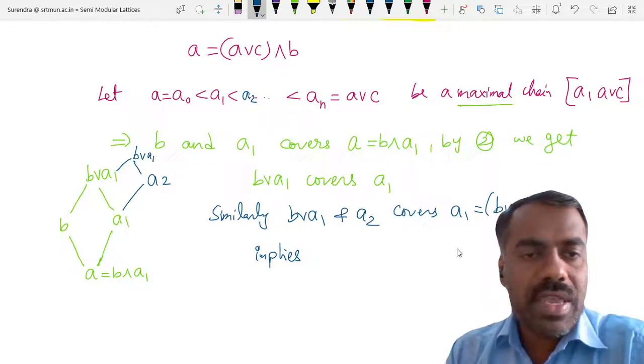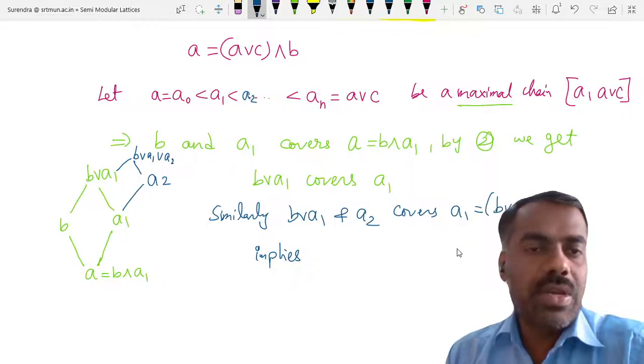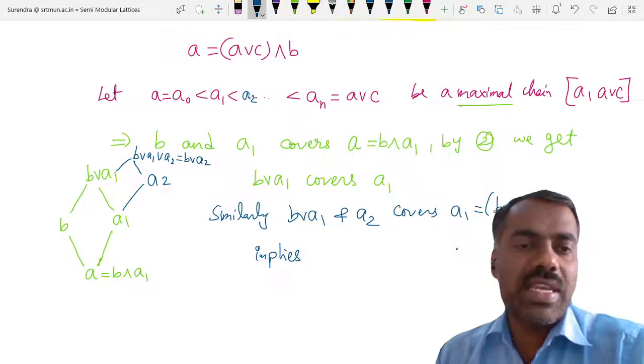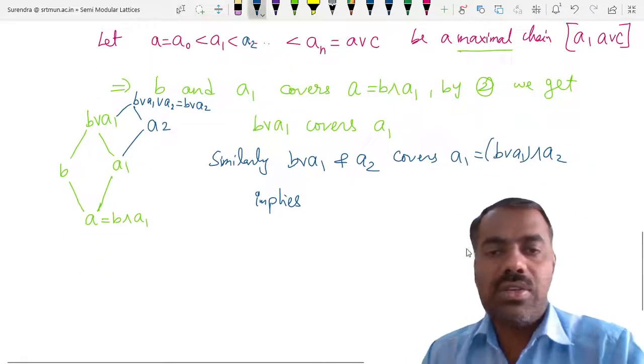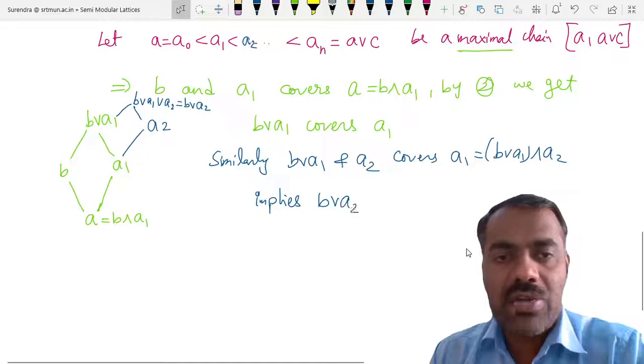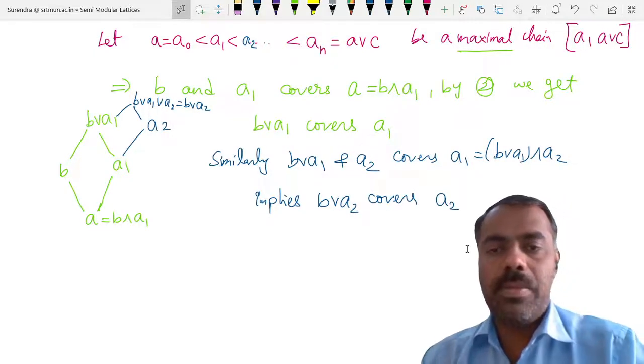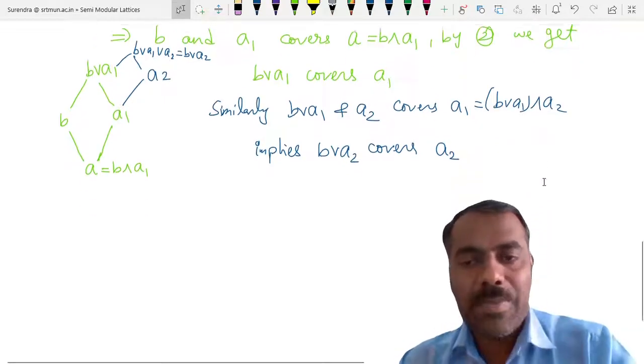B join A1 join A2, but A1 is contained in A2, so this is the same as B join A2. So B join A2 covers A2. Is this clear? Now you can keep on doing this.